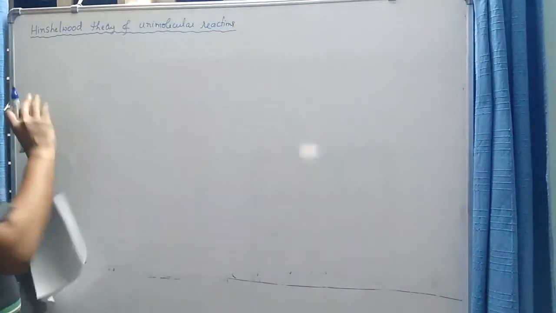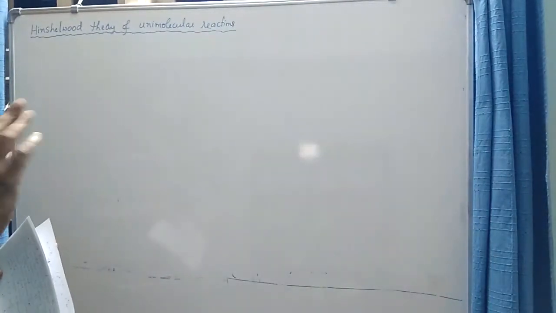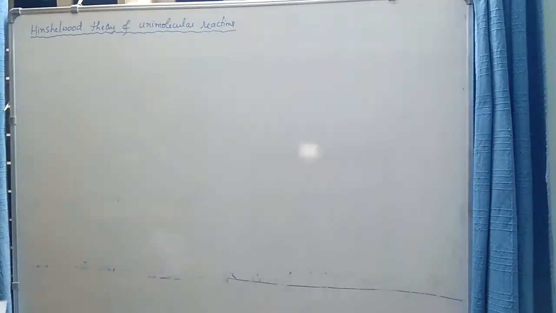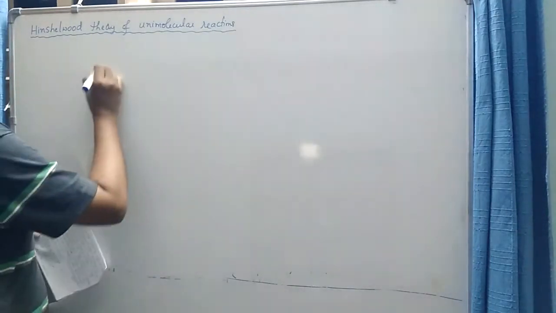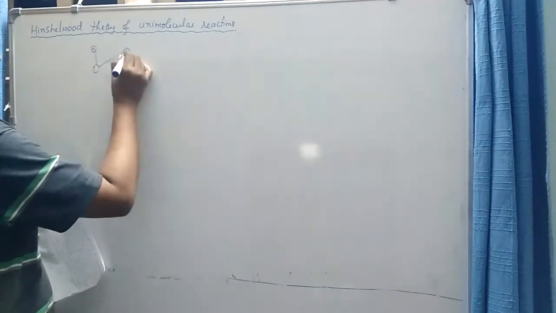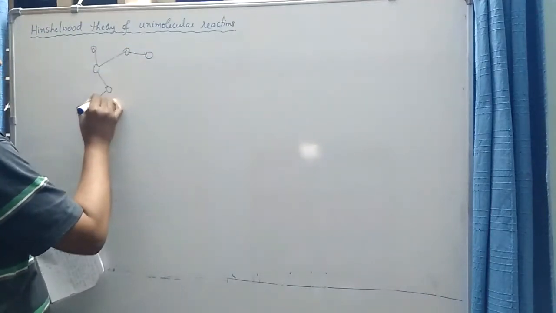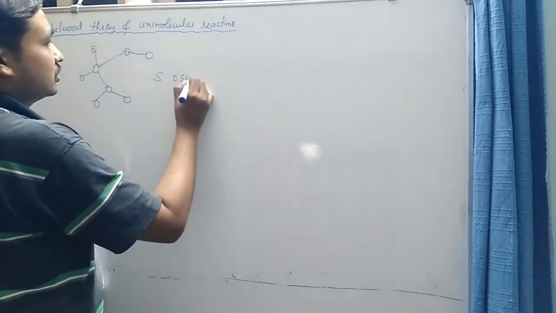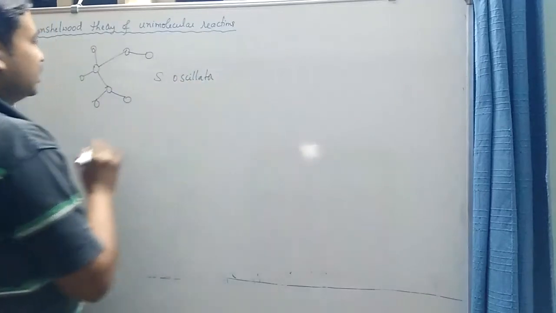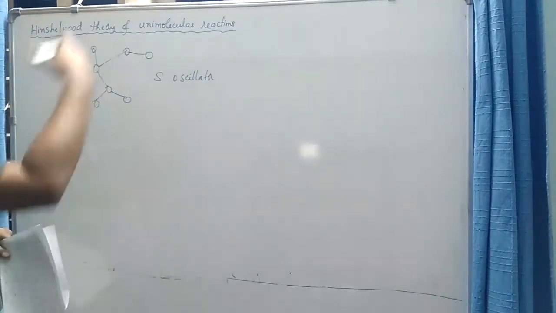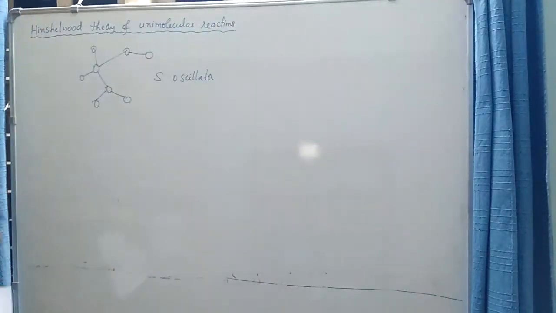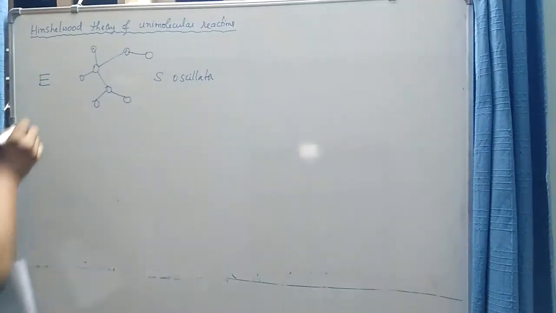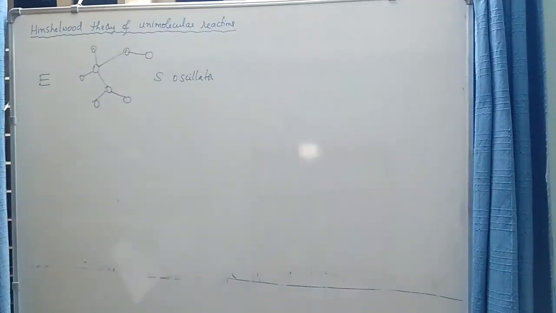Suppose during collision an energy of E is exchanged between the two molecules, and how is this energy distributed among the different oscillators present in a molecule? Okay, so I will take a complicated molecule like this, containing S number of vibrators or oscillators, and this molecule, after colliding with another similar molecule, gains excess energy. Say for example, during collision, an amount of energy equal to E joules is exchanged between them.